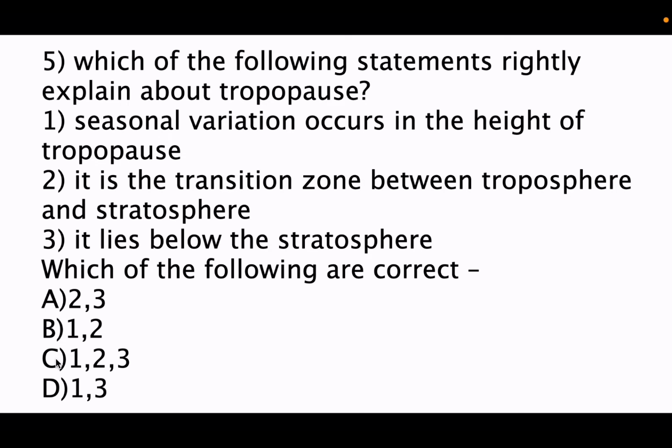So the trick to remember the atmospheric layers is TSMTE. T means troposphere, S means stratosphere, M for mesosphere, T for thermosphere, and E for exosphere. TSMTE is a trick to remember the sequence of layers of atmosphere.